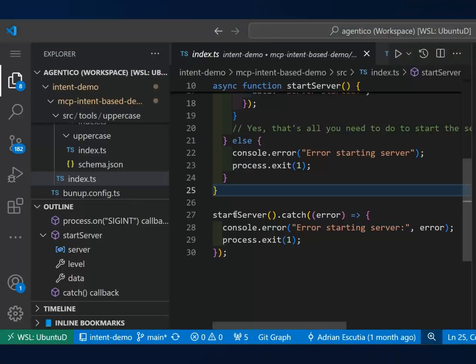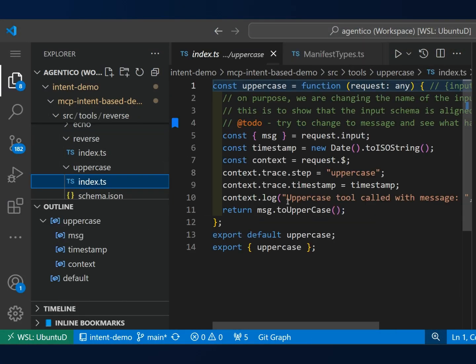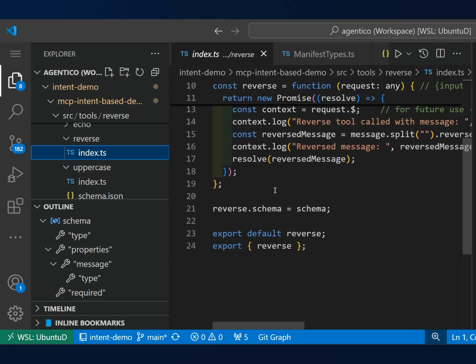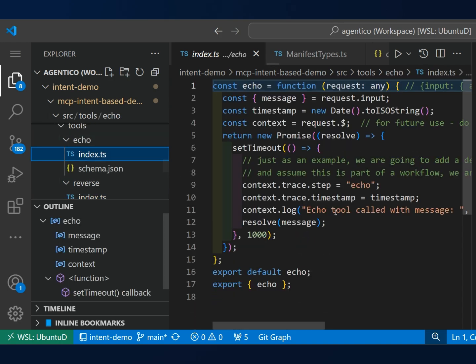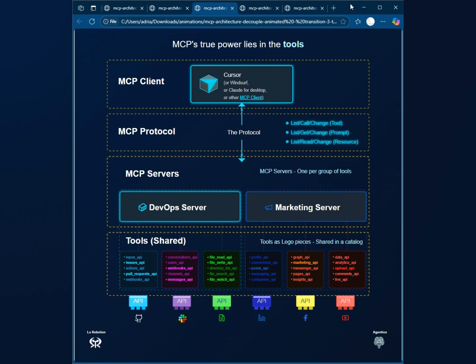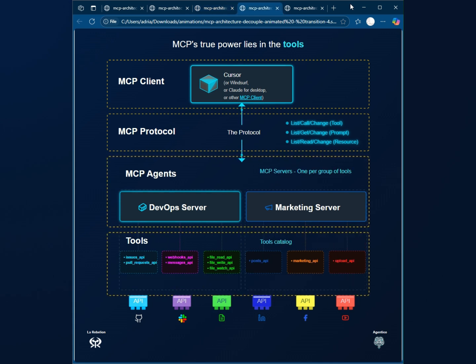You see, we have the directory with all the tools here, separate. Each tool is isolated, and as I explained before, the idea is to have tools that can be consumed by different servers. And in that case, we are going to generate agents. Then we let the LLM invoke the agent, and the agent is going to be responsible for executing all the tools to achieve the goal.